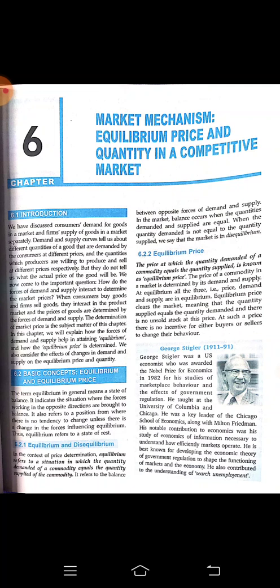Okay, so equilibrium, in simple terms, we can say equilibrium refers to a situation in which the quantity demanded of a commodity equals the quantity supplied of a commodity. This means equilibrium is quantity demanded of a commodity is equal to the quantity supplied of a commodity in a market. So this is the meaning of equilibrium.